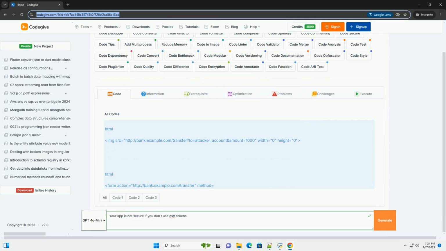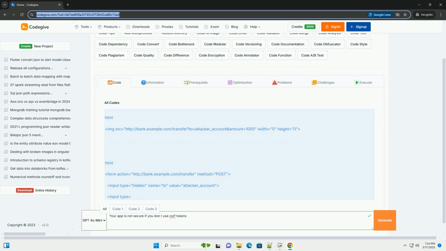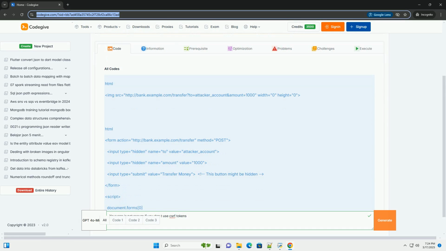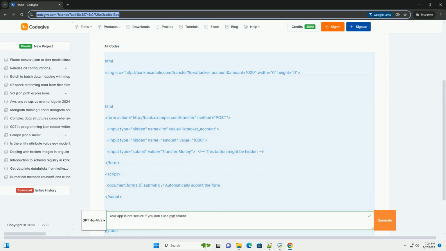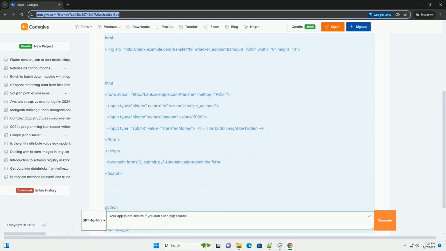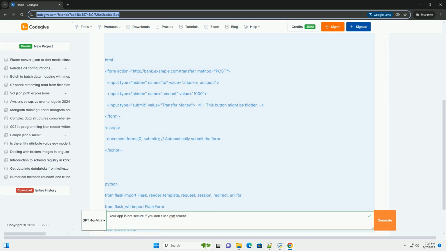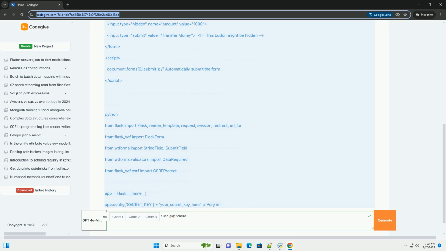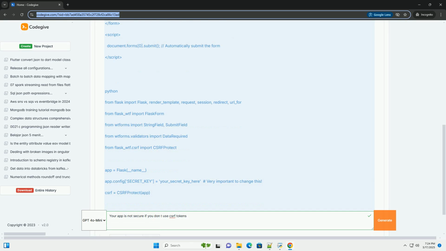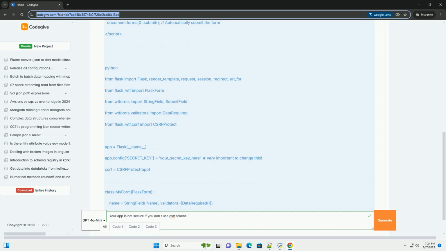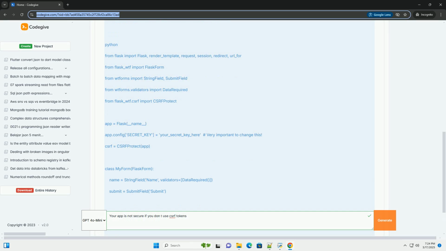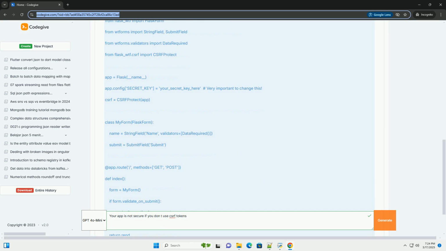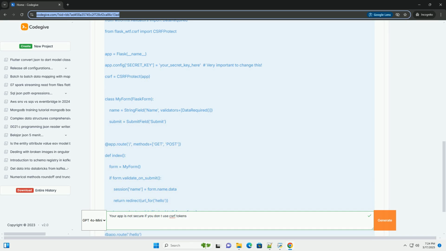Your app is not secure if you don't use CSRF tokens. A deep dive and code examples. Cross-site request forgery, CSRF, is a serious web security vulnerability that allows an attacker to trick a user's browser into executing unwanted actions on a trusted website. This tutorial will explain what CSRF is, why it's a problem, how CSRF tokens work to mitigate it, and provide code examples in various languages to implement CSRF protection.